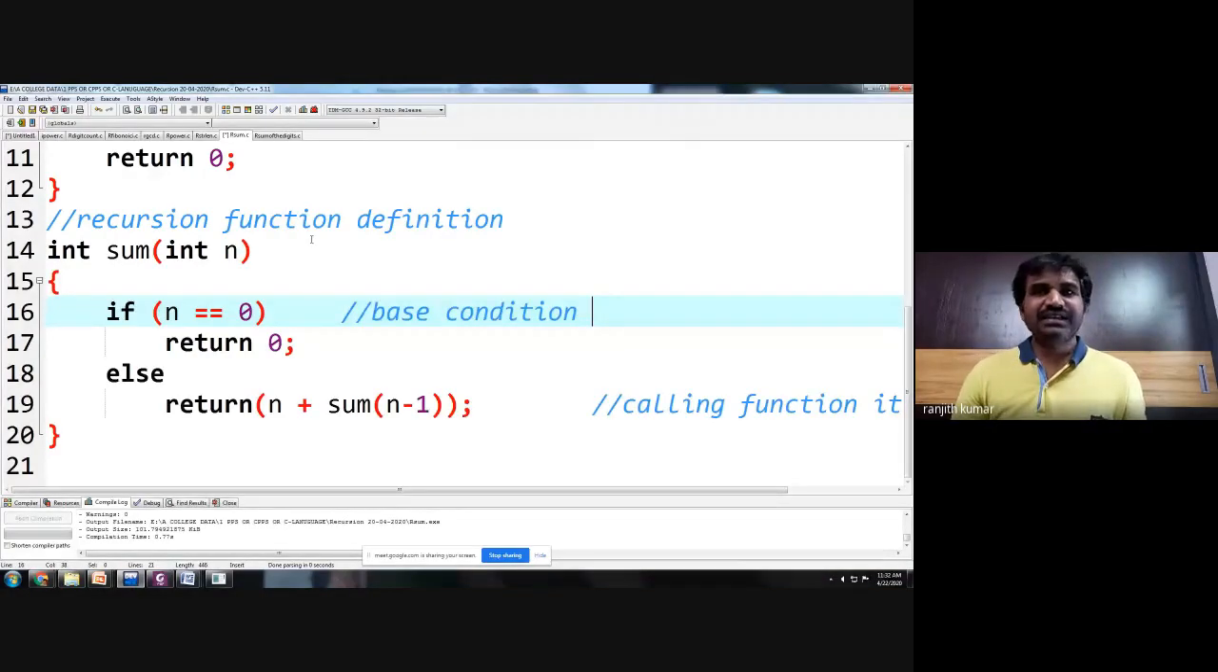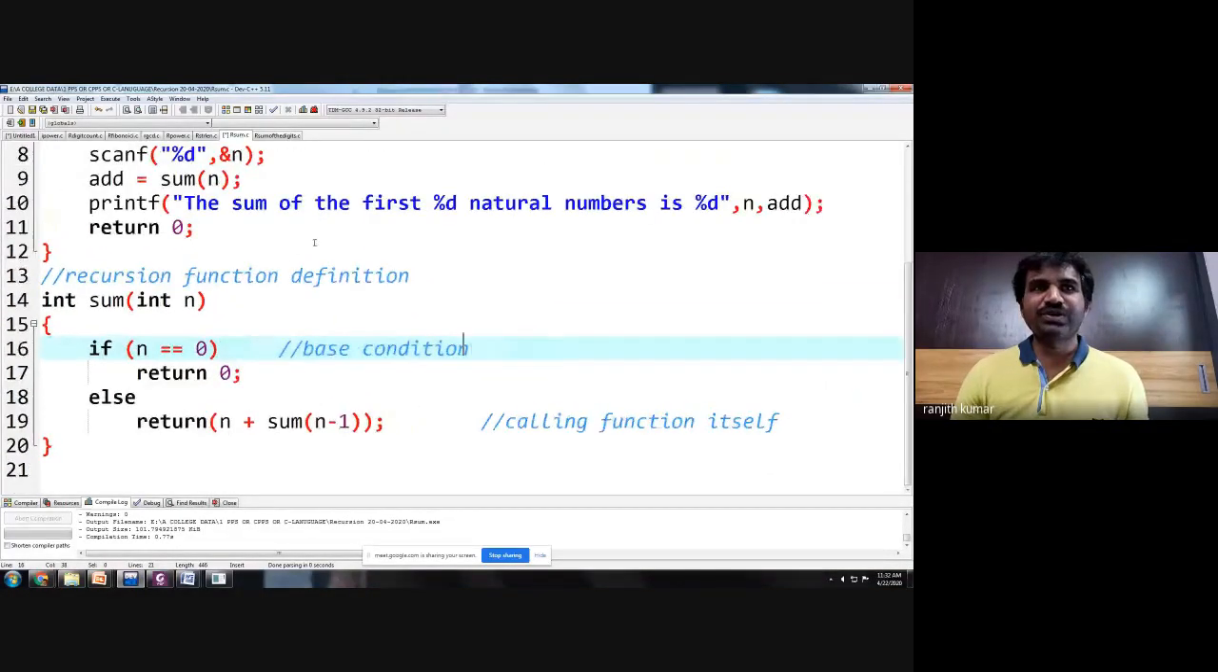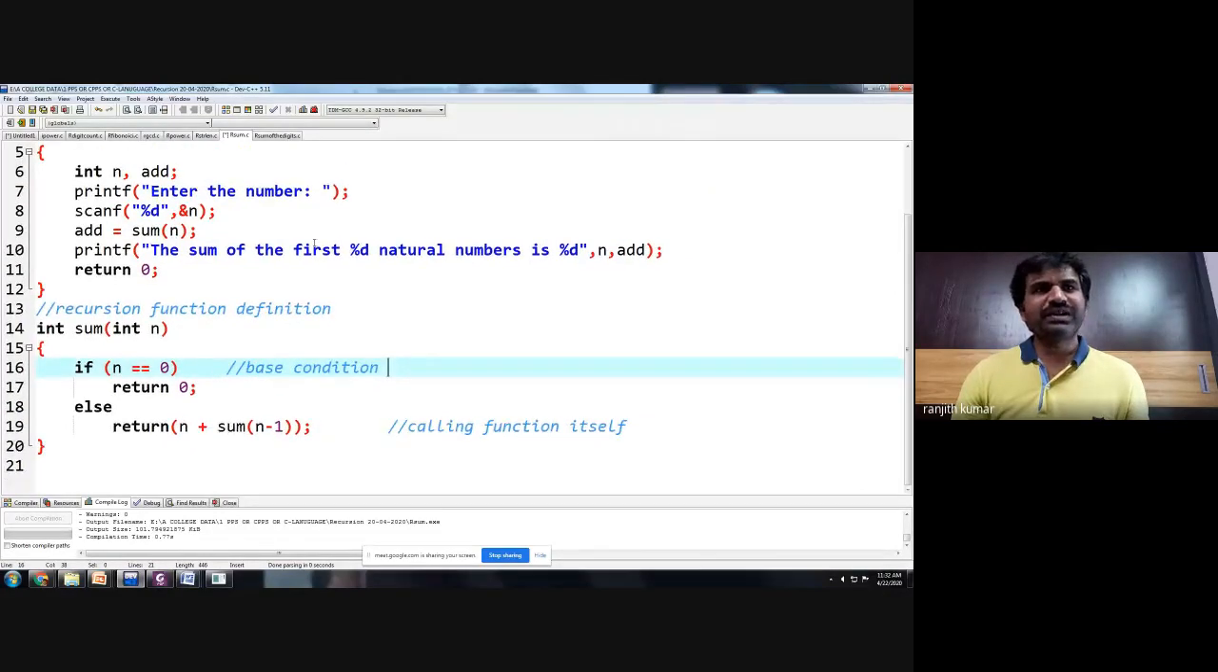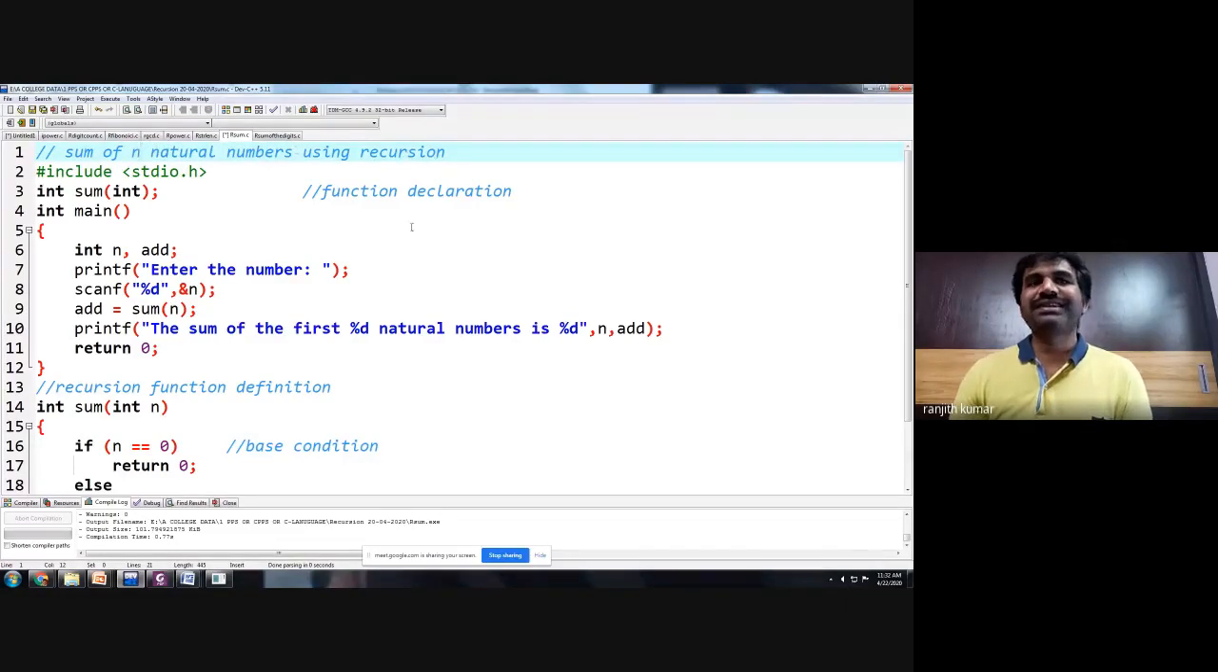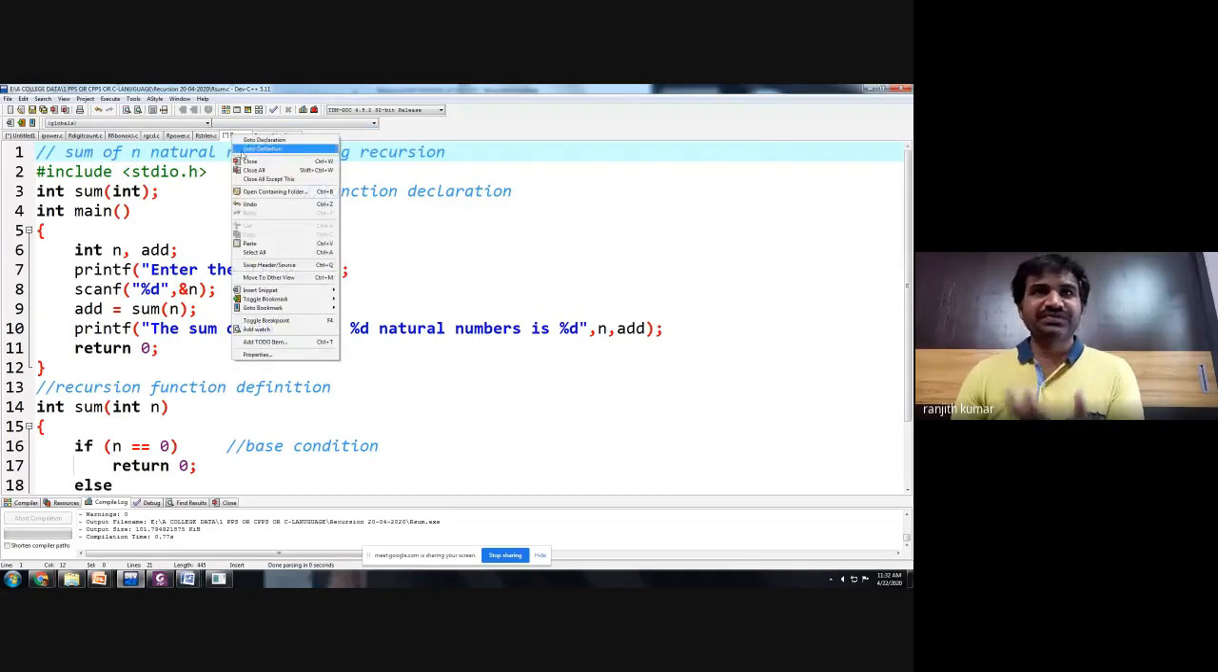Sum of the natural numbers from 1 to 10. Not only 10, you can enter any big number here. So, sum of n natural numbers using recursion. Is that clear, everybody? If you have any doubt, please let me know. Okay, so that we will discuss.